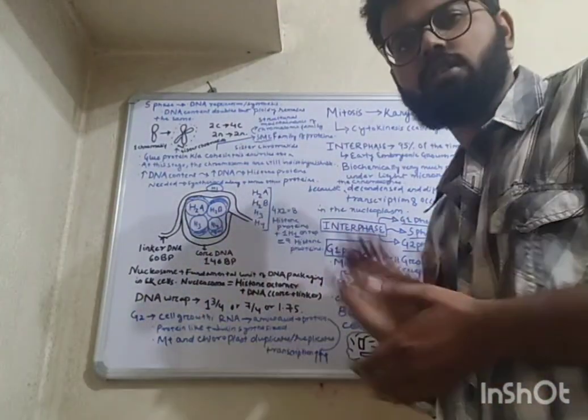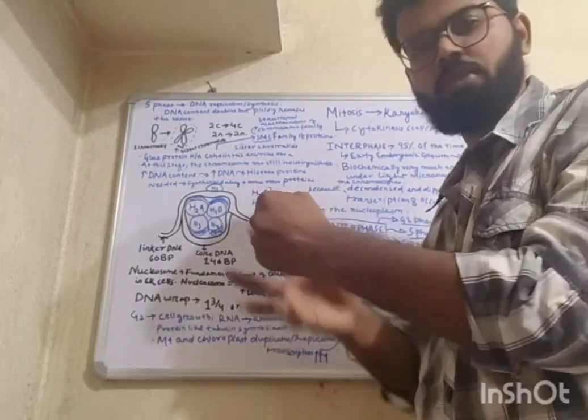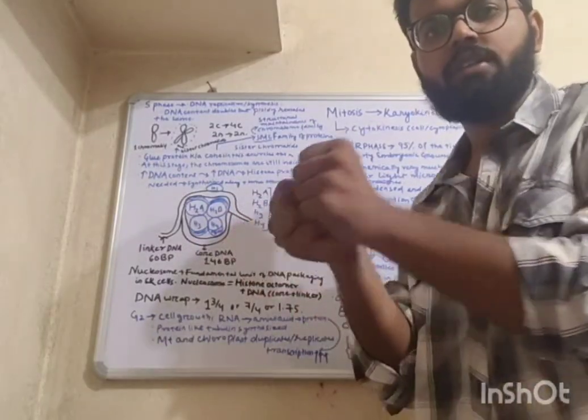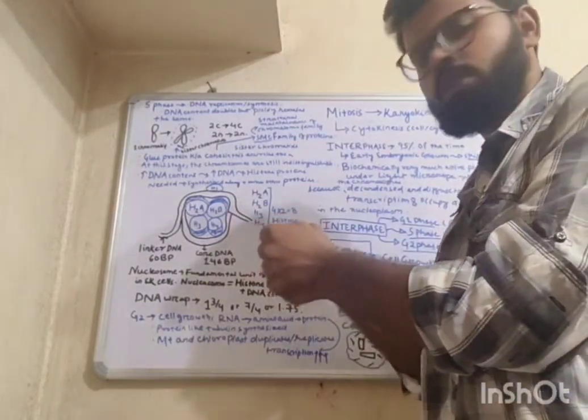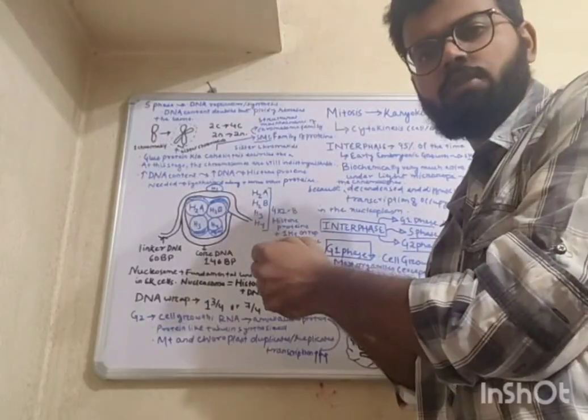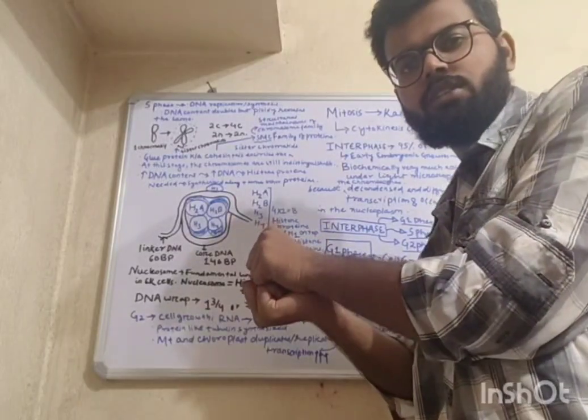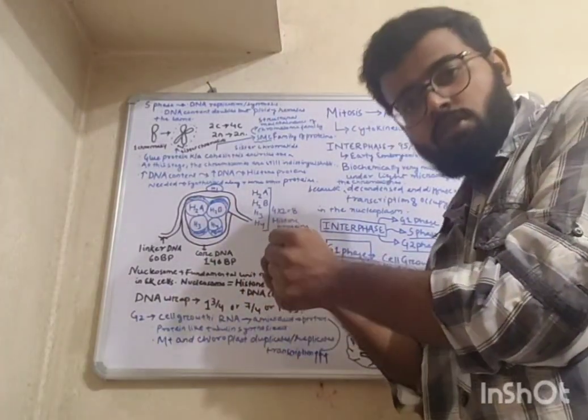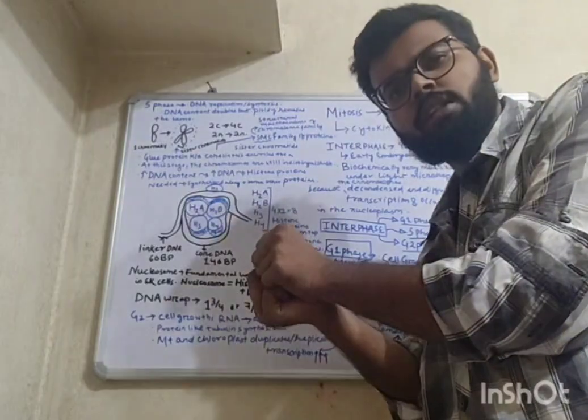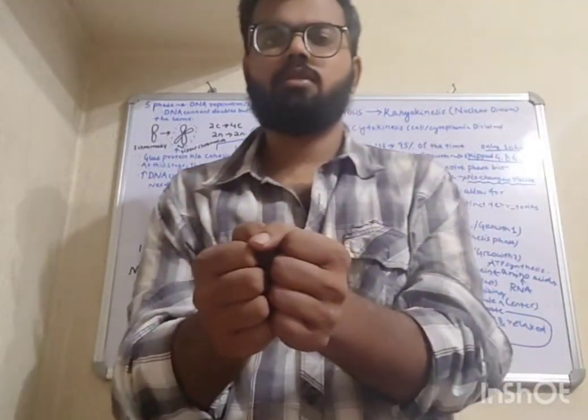For example, this is a ball, and behind it another ball is there. So when you are looking from the front, you think there is only one ball. But if you change your viewing angle, then you will see that there are actually 2 balls, right?